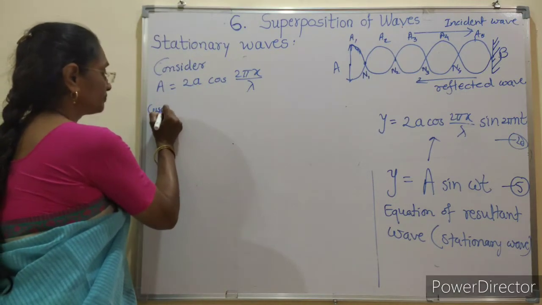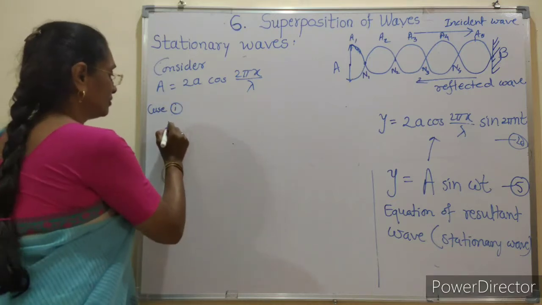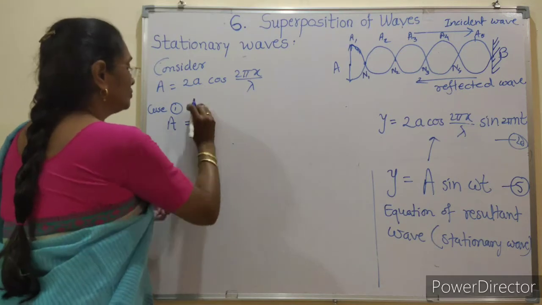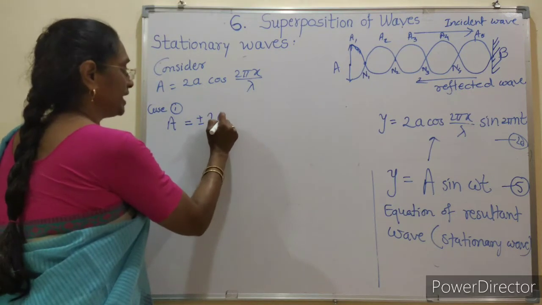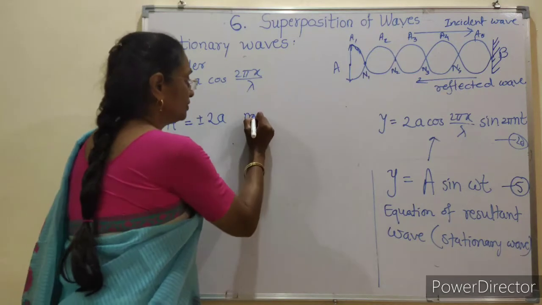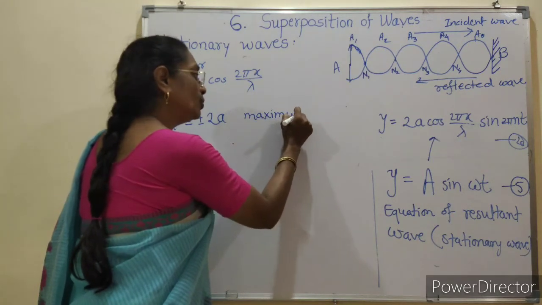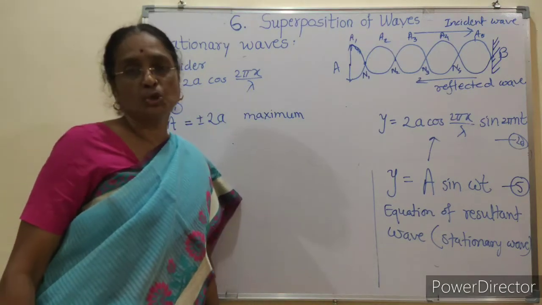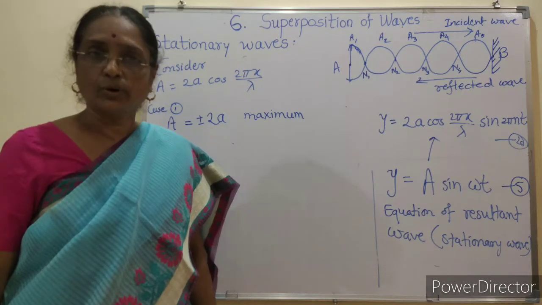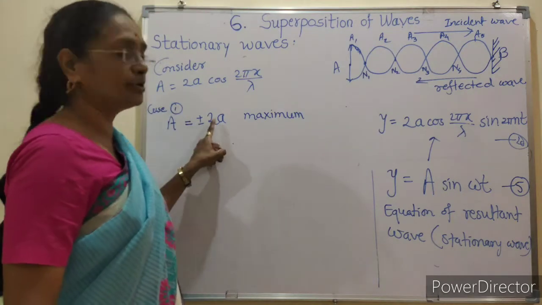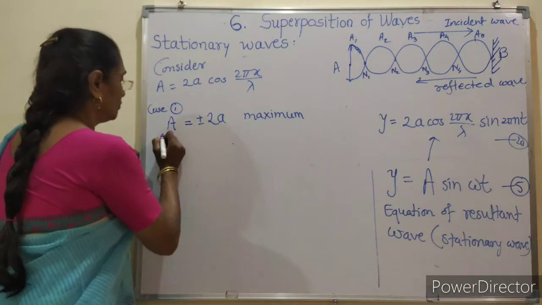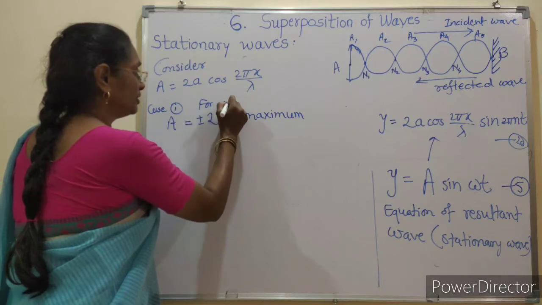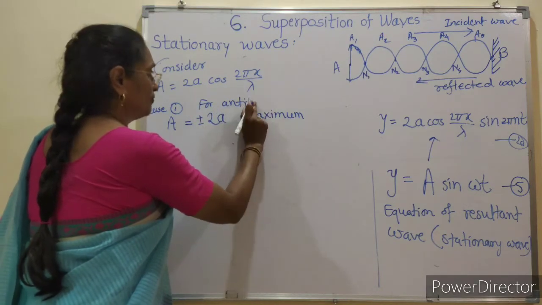So case 1, we consider the maximum amplitude, that is equal to plus or minus 2a, means it is the maximum. We know the cos(2πx/λ) ratio has maximum value as 1, then A is plus or minus 2a. So here it is maximum, or for antinodes we consider the case first for antinodes.